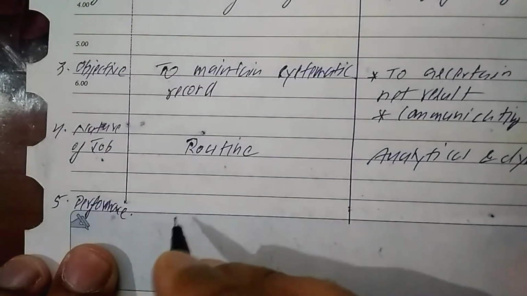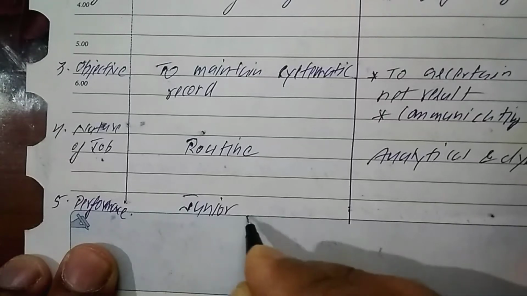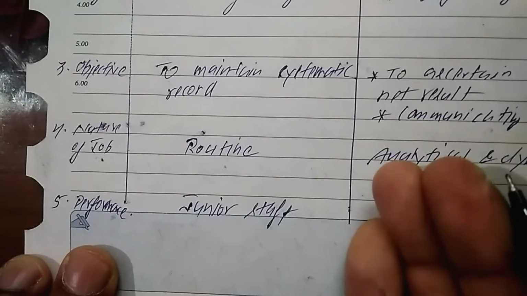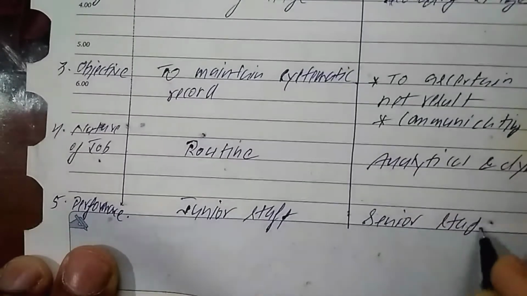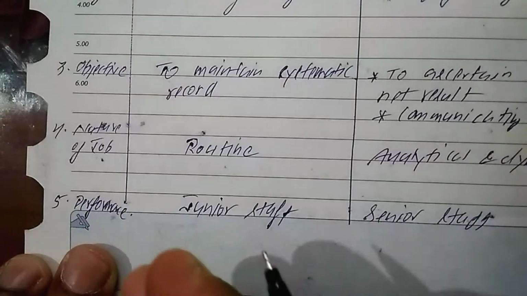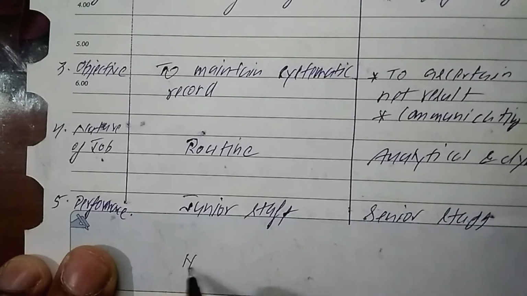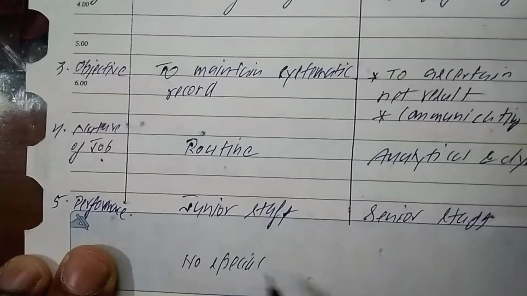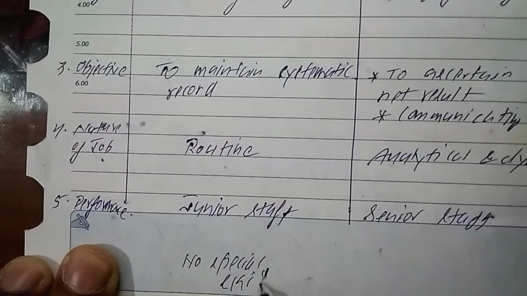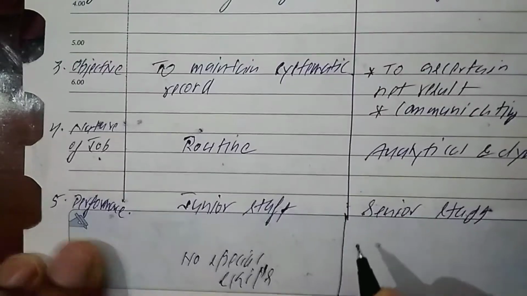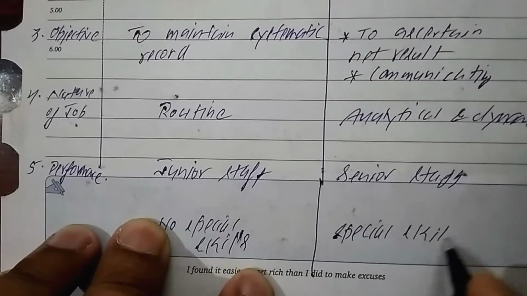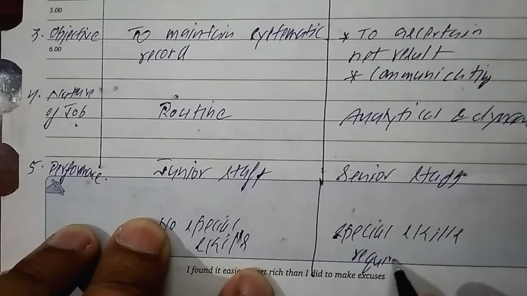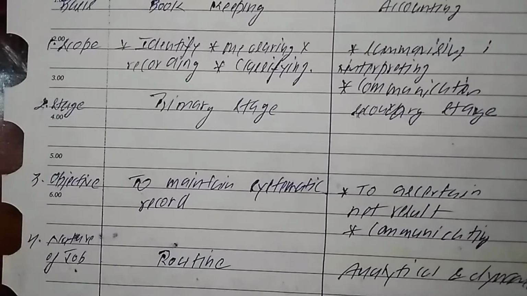Performance: bookkeeping is done by the junior staff, and the accounting task is done by the senior staff. And special skills: no special skills are required for bookkeeping, and for performing accounting, special skills are required. So these are the basic differences between bookkeeping and accounting, right?